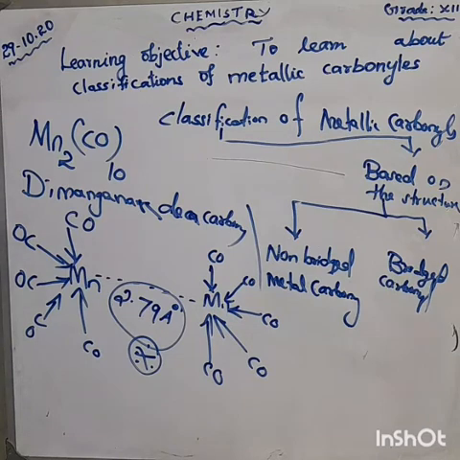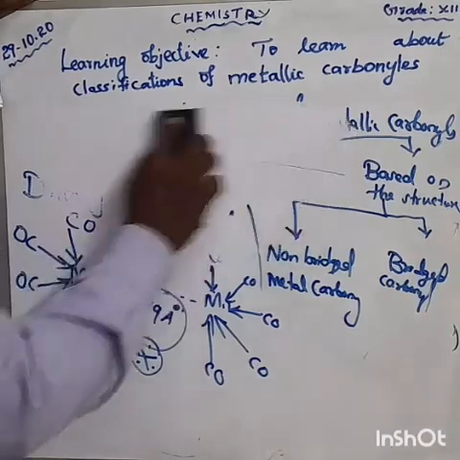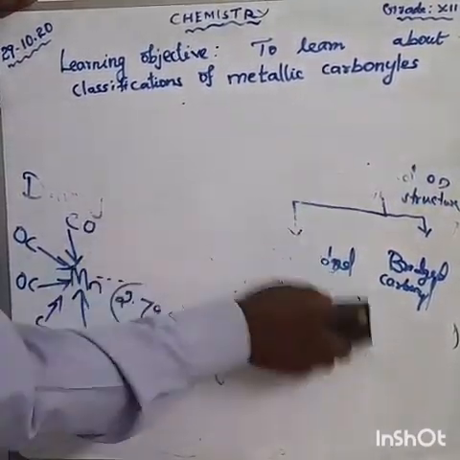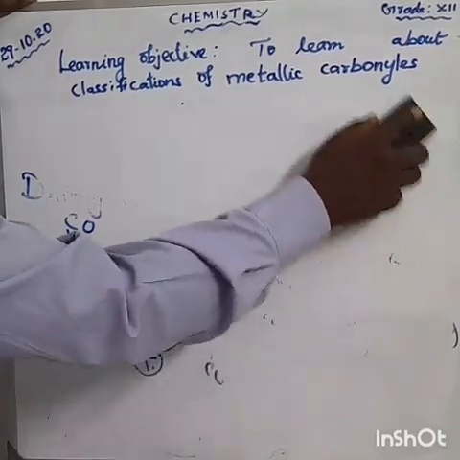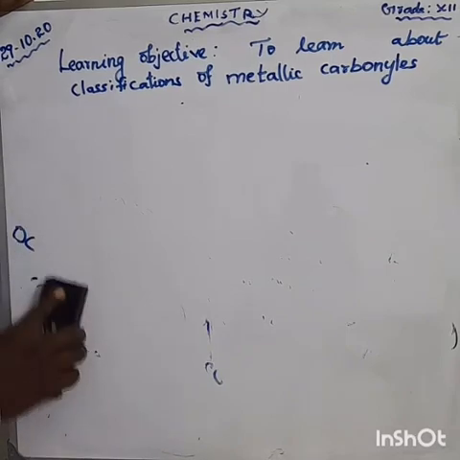And also another example, Tc2(CO)10. What is the other example? Tc means technetium. Technetium, 10 means decacarbonyl.